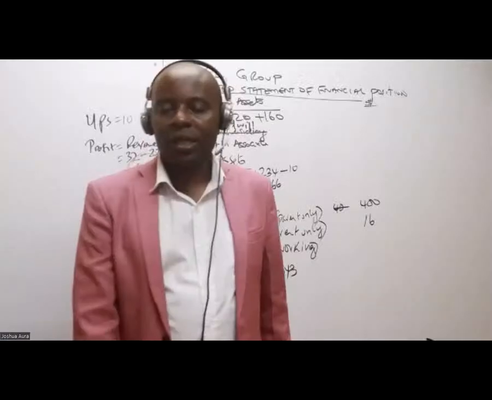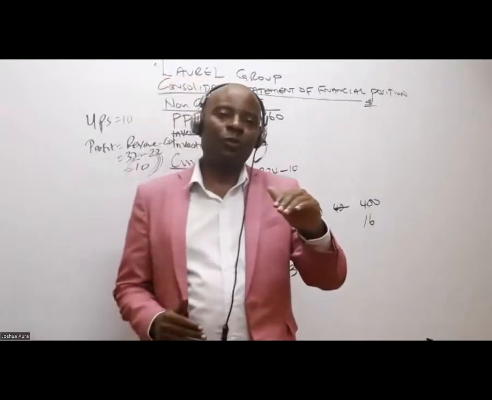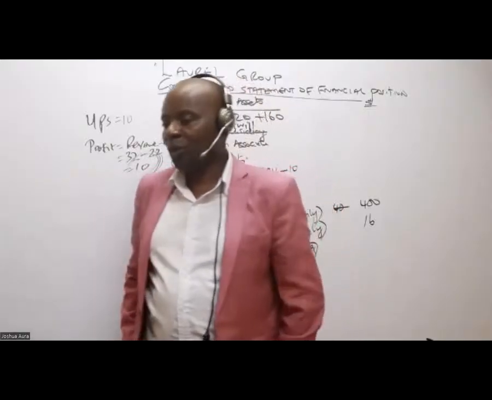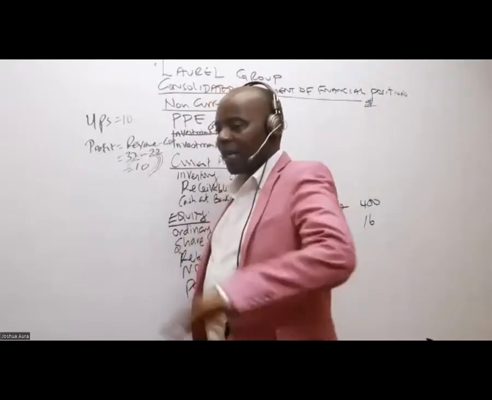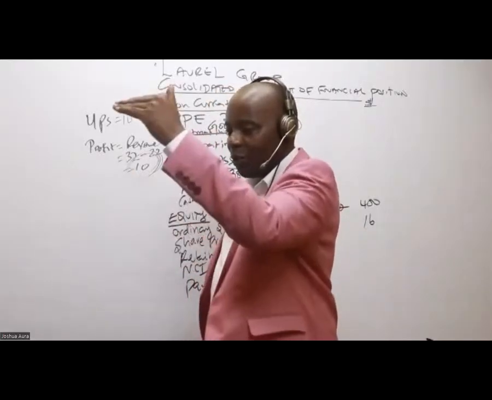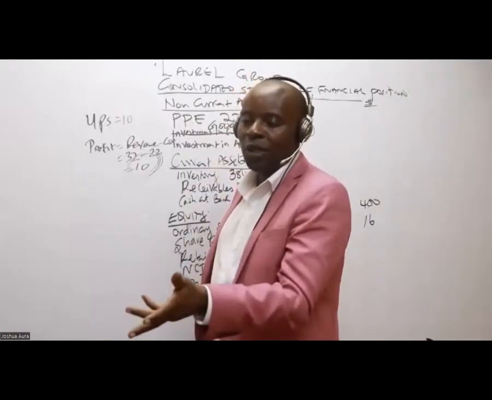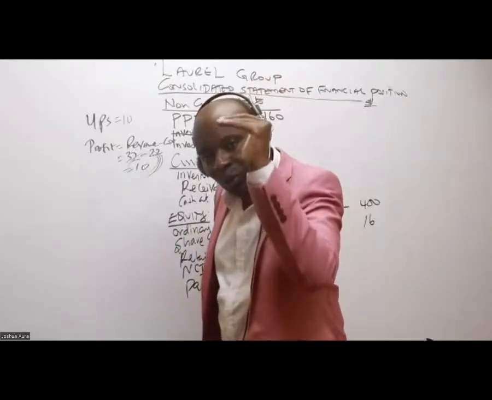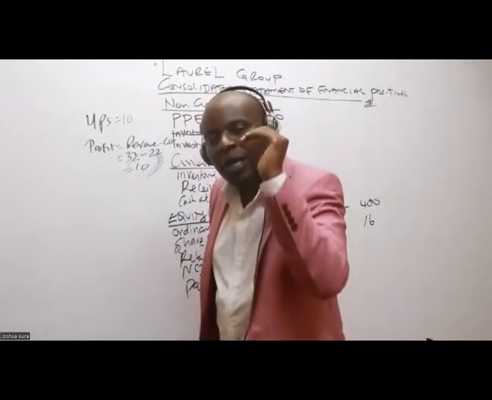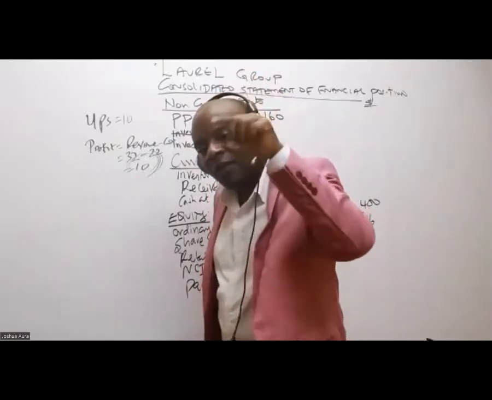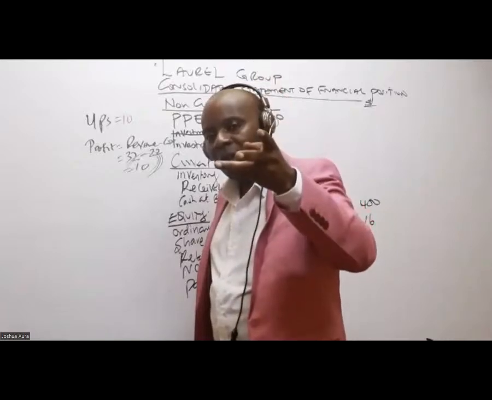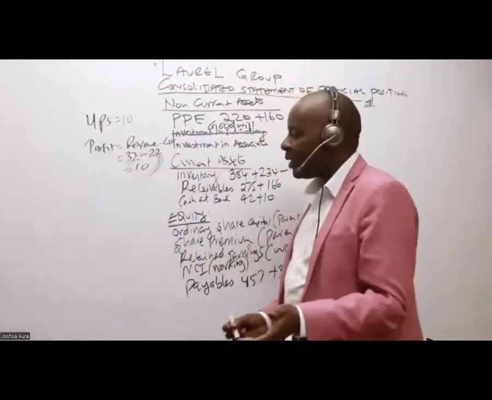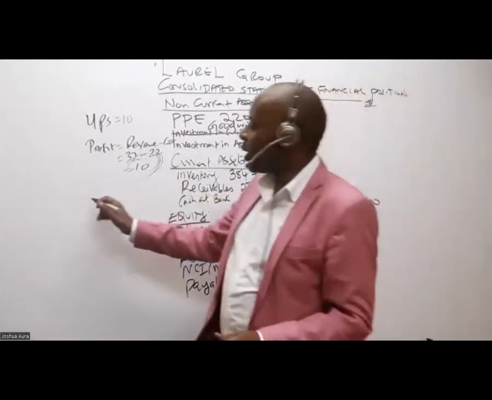So as an accountant, when you realize the carrying amount is 45 and the fair value is 57 on the date of acquisition, what should you do? You revalue. It's a revaluation, and this will be a revaluation upward, because whenever the fair value is bigger, that is a revaluation upward. So could you kindly give me this revalued amount, or fair value adjustment? What is the revalued amount? Is there somebody who can give me the revaluation?